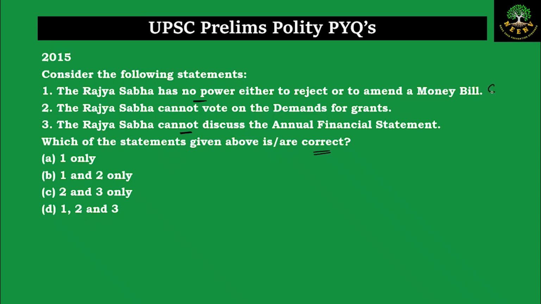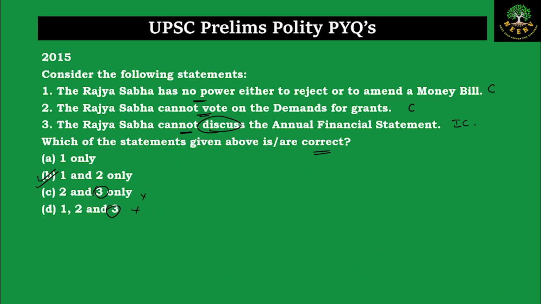Yes, this is correct. Statement number 2, the Rajya Sabha cannot vote on the demand for grants. Yes, correct. Statement number 3, the Rajya Sabha cannot discuss the annual financial statements. No, this is incorrect. The Rajya Sabha has powers to discuss the annual financial statements just as the Lok Sabha. So this is incorrect. Which of the following statements are correct? Statement number 3 is incorrect. 1 and 2 are correct. So answer will be B, 1 and 2 only.